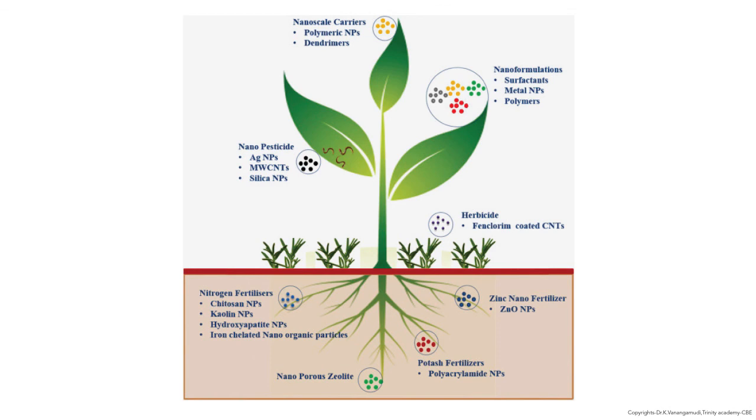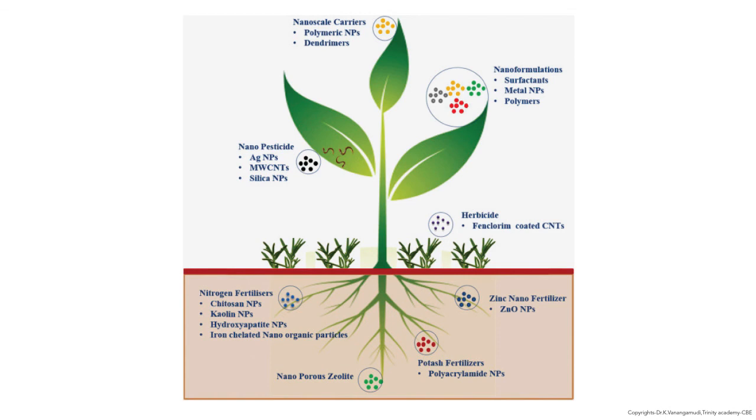If you talk about the applications in detail, the nanoscale carriers are used for carrying pesticide and other applications like polymeric nanoparticles and dendrimers. Nanopesticides like the silver nanoparticles and silica nanoparticles are available for protection of plants. Nano formulations like surfactants, metal nanoparticles, and polymers are also available, and for herbicides, there are CNTs, that is carbon nanotubes.